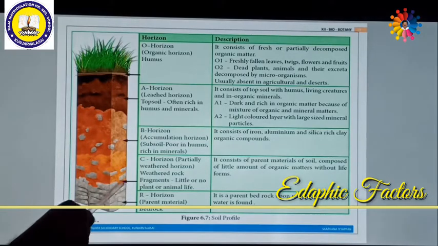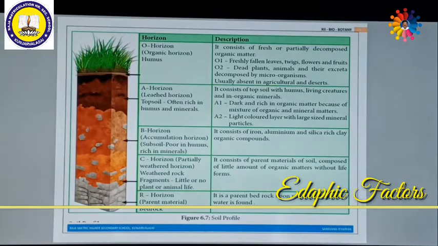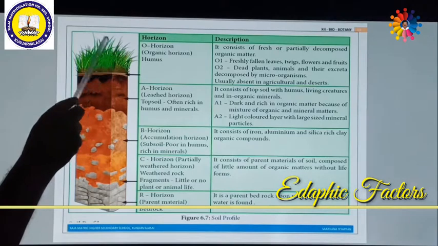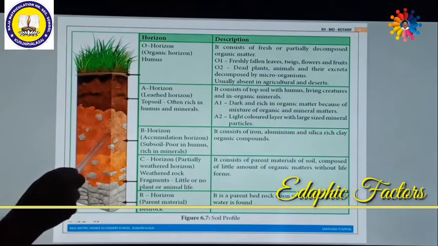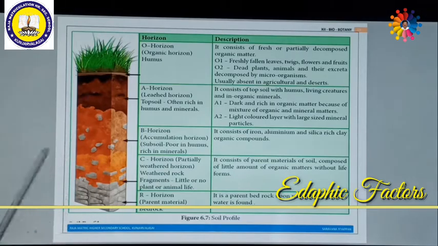And finally, R horizon, rock horizon, parental material, that is the bedrock horizon. So on the basis of their depth, various types of horizon can be divided on the surface of soil. They are O horizon, A horizon, B horizon, C horizon and R horizon.